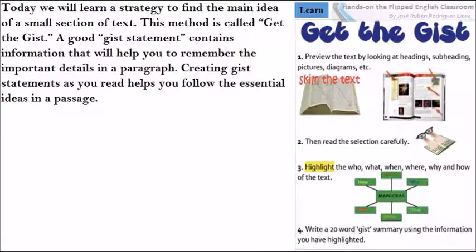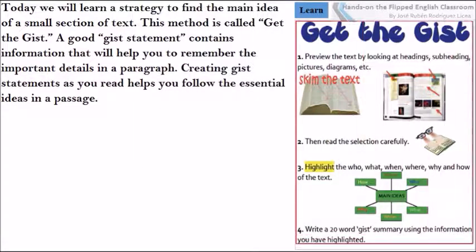Today we will learn a strategy to find the main idea of a small section of text. This method is called Get the Gist. A good gist statement contains information that will help you to remember the important details in a paragraph. Creating gist statements as you read helps you follow the essential ideas in a passage.